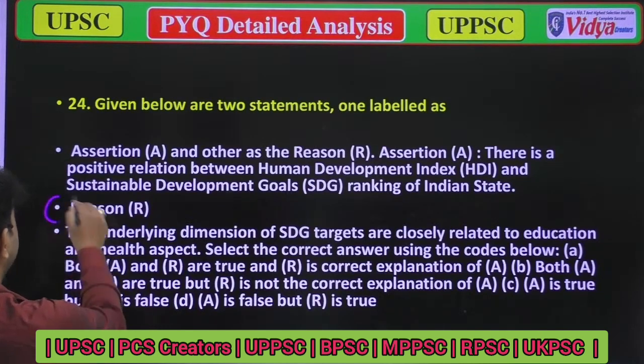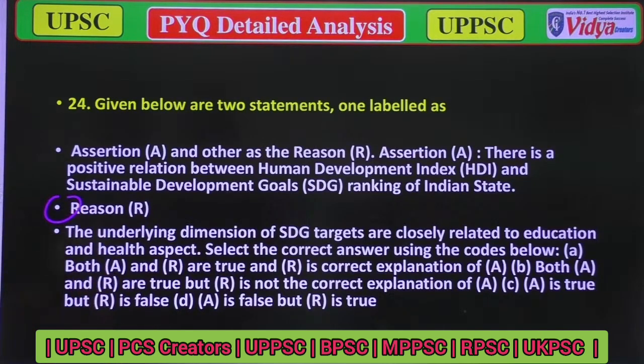Reason: the underlying dimensions of sustainable development goals targets are closely related to education and health aspects. Select the correct answer using the code below. Option A, A and R are true, and R is the correct explanation of A. Option B, A and R are true, but R is not the correct explanation of A. Option C, A is true, but R is false.